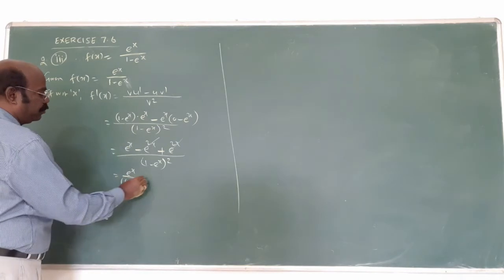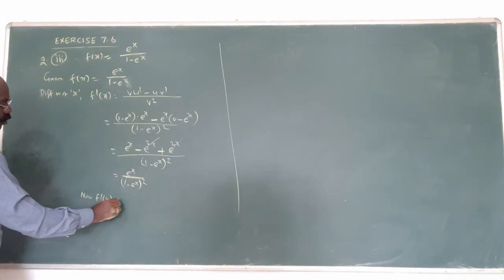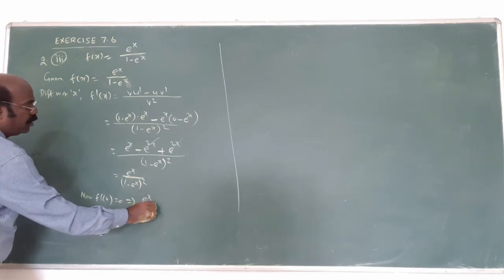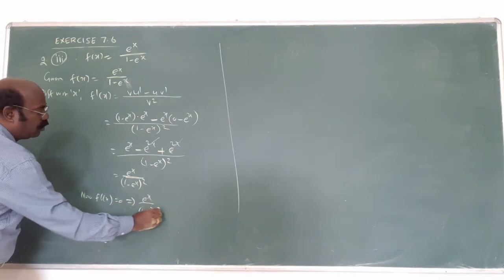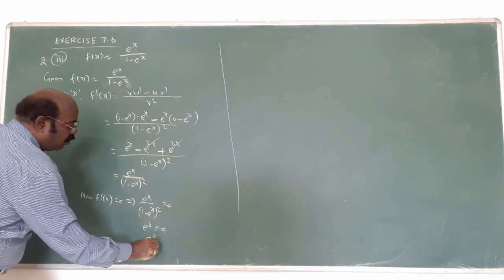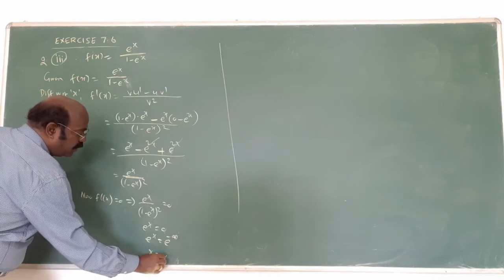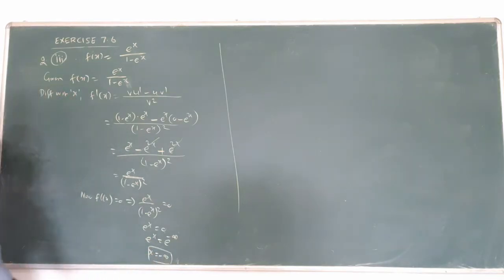Now f dash of x equal to 0 implies e power x equals 0. But e power x can be 0 only as x tends to minus infinity. Here e power infinity is not zero, but e power minus infinity is 0, so x is minus infinity.